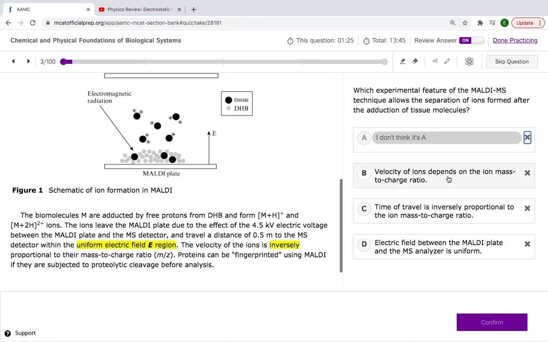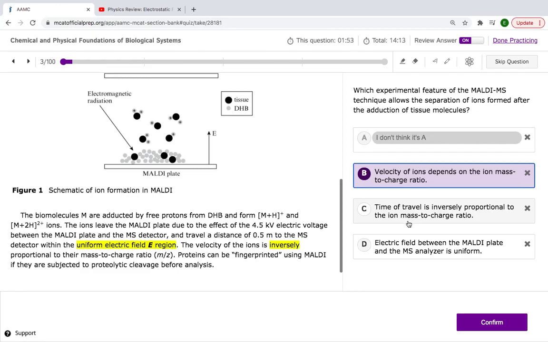Velocity of ions depends on the ion mass to charge ratio. That's a good answer, but I'm not gonna confirm it yet. I'm pretty sure they told us this too. The velocity of the ions is inversely proportional to the mass to charge ratio. Okay, let's see. Time of travel is inversely proportional to the ion mass to charge ratio.